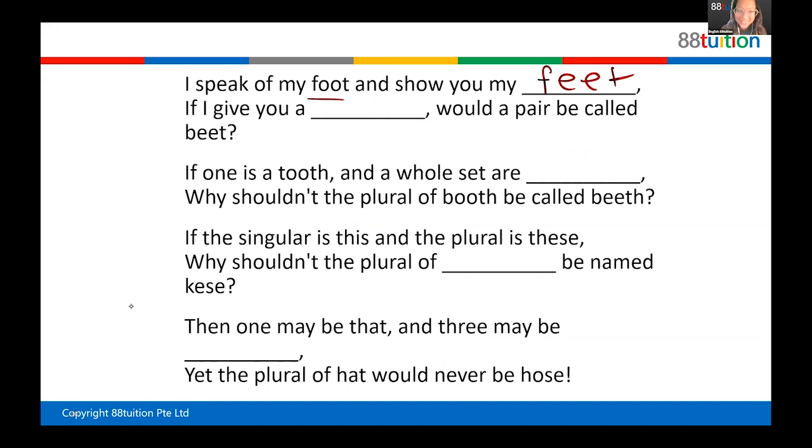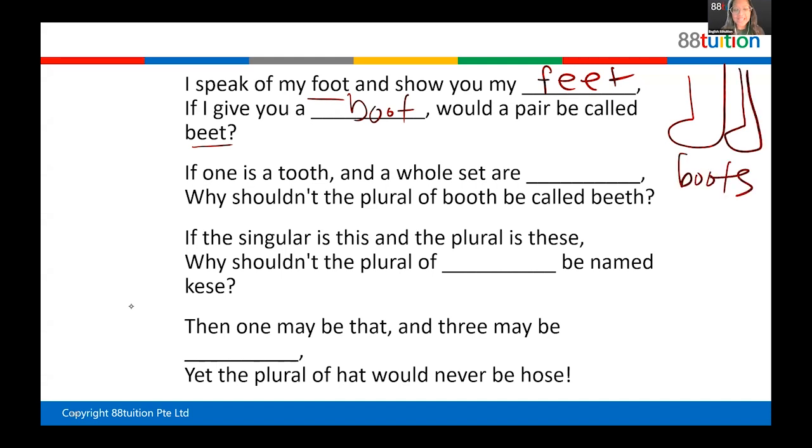However, you know, you wear boots. Sometimes in the cold countries, their legs get very cold. They don't wear shoes, they wear boots, right? One is called a boot. Many is called boots. They don't say beet, right? So it's very different. Foot, F-O-O-T, but plural is feet. However, boot, this is a boot, right? You see a very big boot. When it's very cold, you wear it. But if it's more than one, you say boots.